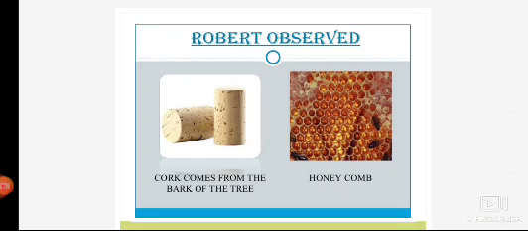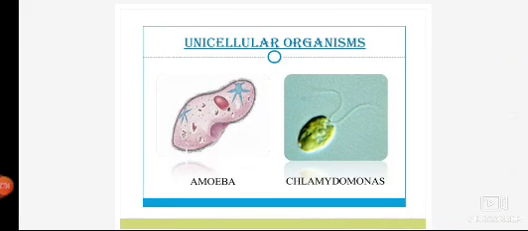Now, cell biology is that branch of science which deals with the cell and its organelles and basically studies the cell. Okay, now if we talk about organisms, we simply divide organisms into two broad categories depending on the number of cells present in them. The first one is unicellular and the second one is the multicellular organism.